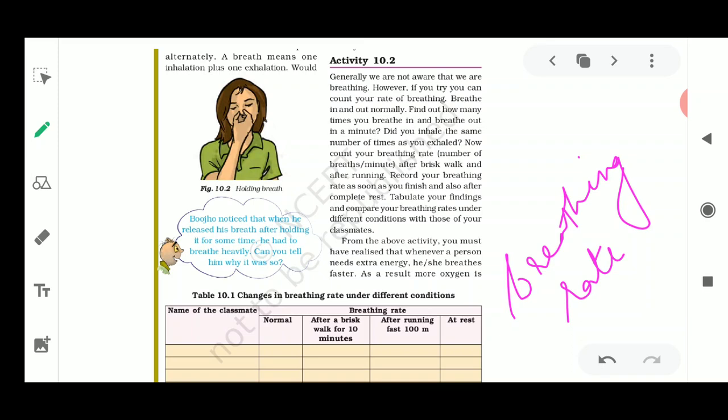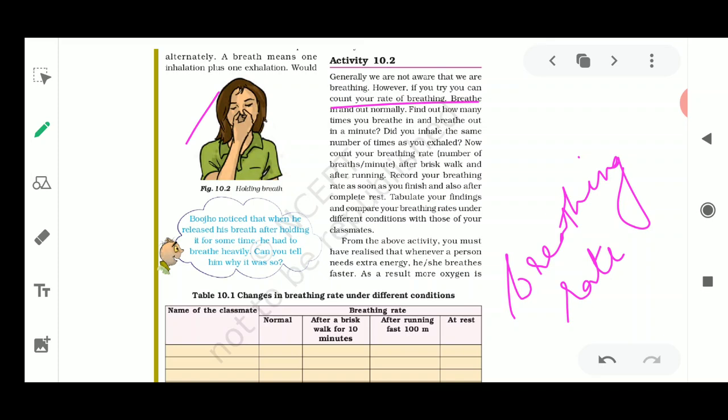Activity number 10.2 is telling that generally we are not aware that we are breathing. Of course, if you concentrate on your breathing, then only you will understand that you are taking in air and giving out air from your nose. However, if you want to count your rate of breathing, you just sit like this and hold your breath for some time. It is not possible for us to hold our breath for more than 20 seconds maximum.